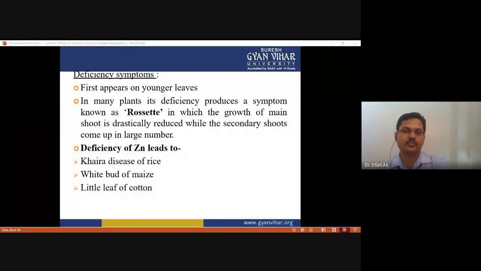Due to the deficiency of zinc, symptoms first appear on younger leaves, and in many plants its deficiency produces a symptom known as rosette, in which the growth of the main shoot is drastically reduced, while the secondary shoots come up in large number. So the plant looks different as compared to the normal plant. It also causes Khaira disease in rice, white buds in maize, and little leaves in cotton. All these diseases are due to the deficiency of zinc.